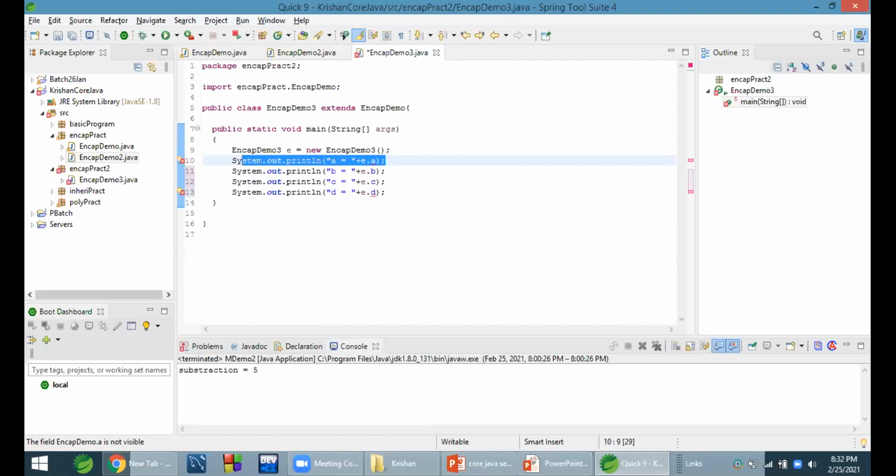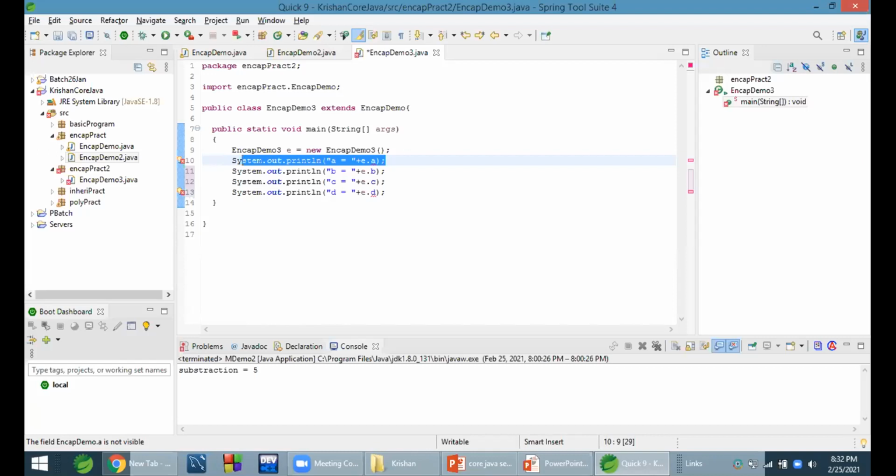So we need to remember this one thing. Public is simple and private is simple, that is easy to understand, but the difference between default and protected is that both are accessible within the package. Default is strictly accessible within the package only, not outside the package. Protected is also accessible within the package. Outside the package it will be accessible, but only in a child class.